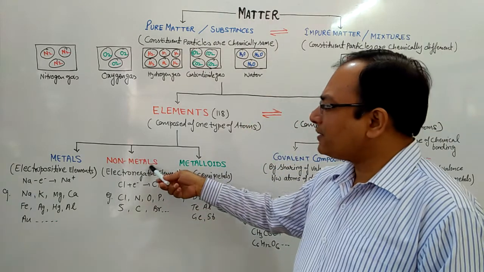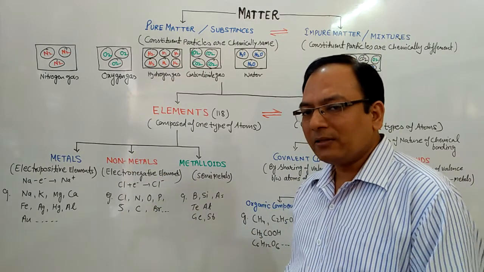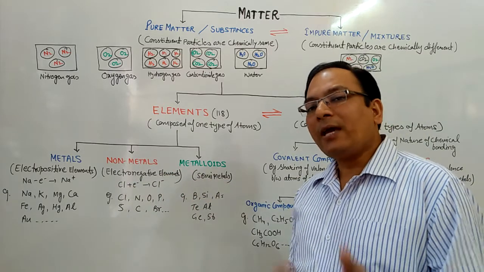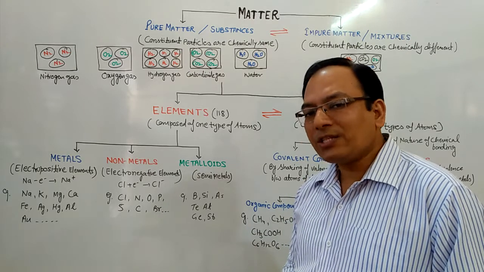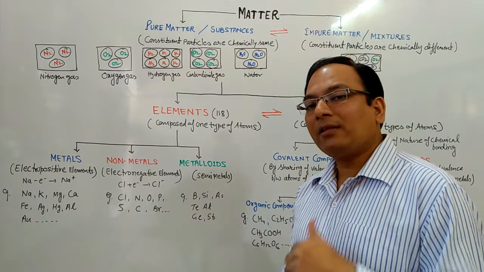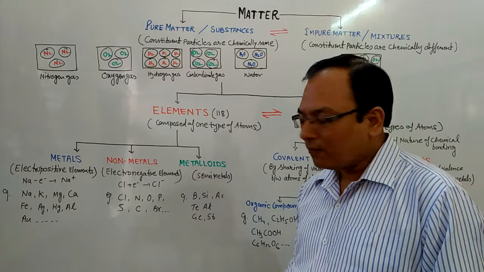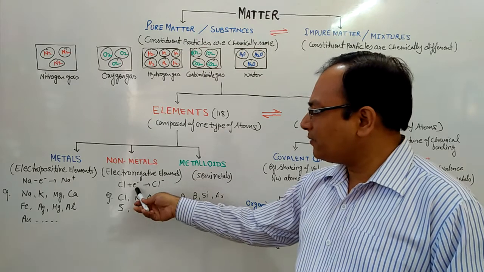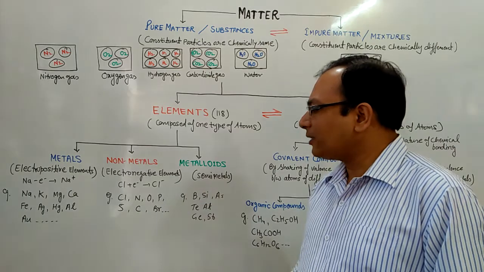The second category of elements is non-metals. They are opposite in property to metals. They are electronegative elements. They have 4, 5, 6 or 7 electrons in their valence shell, and by gaining electrons they want to achieve a stable electronic configuration similar to the nearest noble gas. For example, chlorine has 7 electrons in its valence shell and can gain 1 electron to convert into chloride, which has 8 electrons in its valence shell.